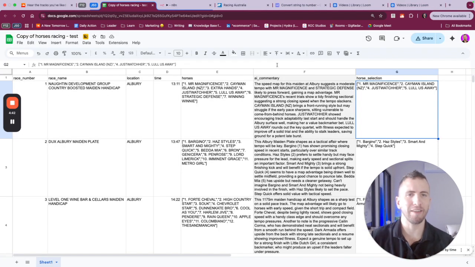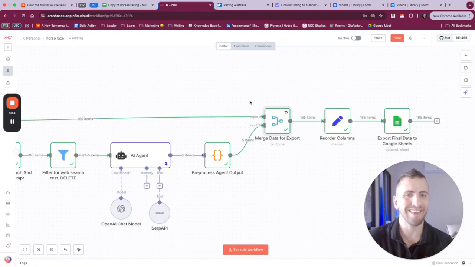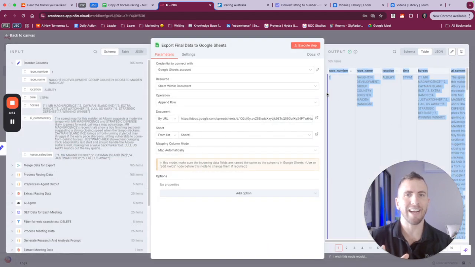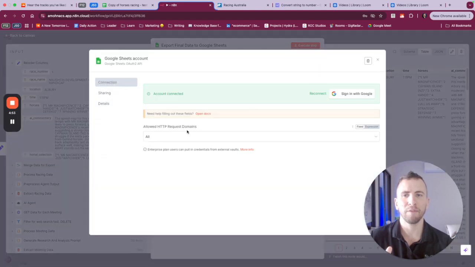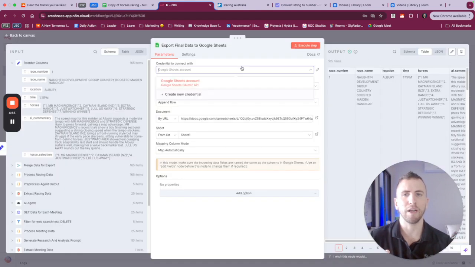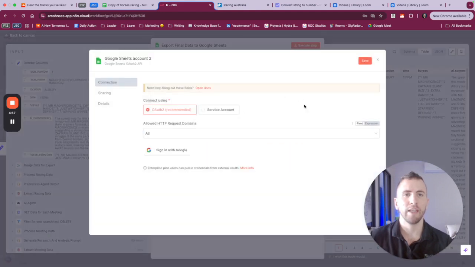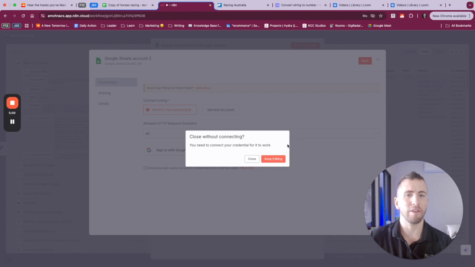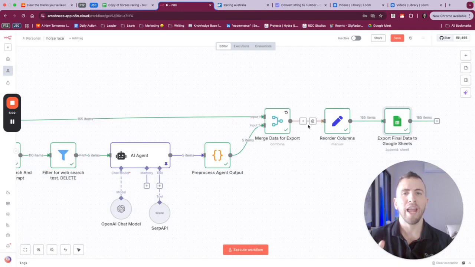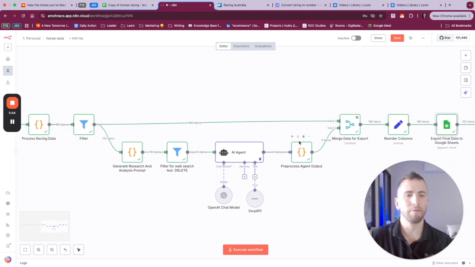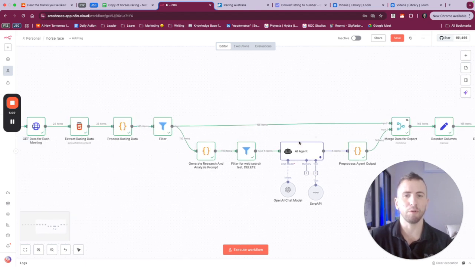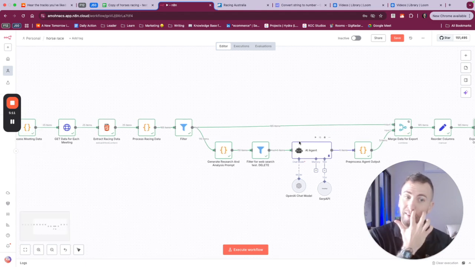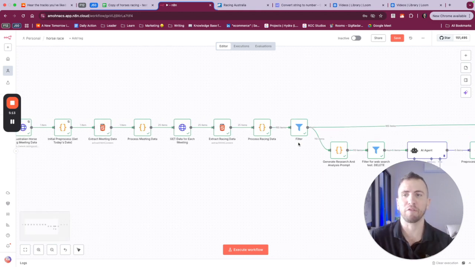What else we're going to need in order to make this project successful as we run through is a Google Sheets integration. Usually what this requires is access to Google Cloud. Well, we can come in here, create a new credential. This one seems to be easier. And in order to get this working, all we need to do is download the blueprint and share it with you. So if you want access, I can put it below this video as a free resource.